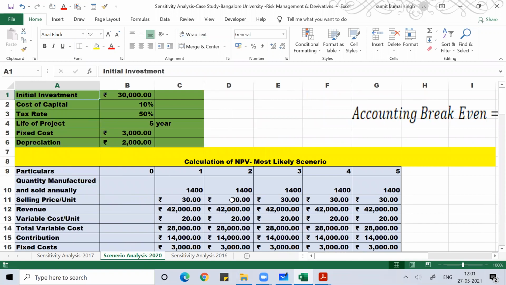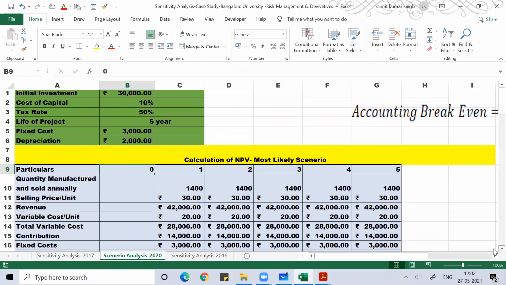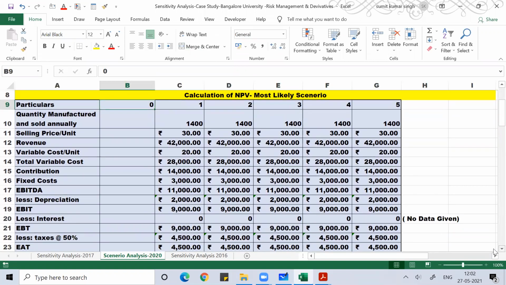So you can see here the initial investment is ₹30,000. Cost of capital is 10%. Tax rate is 50%. Life of project is given as 5 years. Fixed cost is 3,000. Depreciation is 2,000. So under each scenario, life is 5 years, and under each scenario I calculated the NPV. You can see this part, the same steps we did in the 2000 question, the way you know how to calculate the NPV, I did the same way.